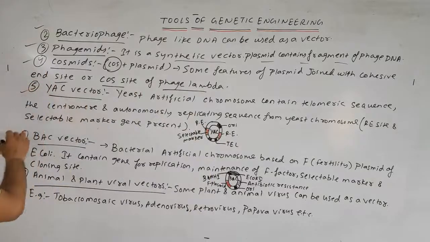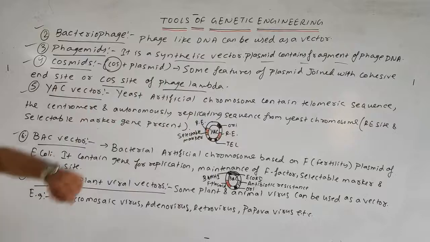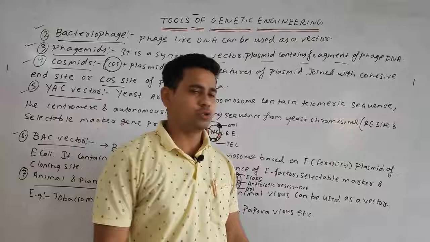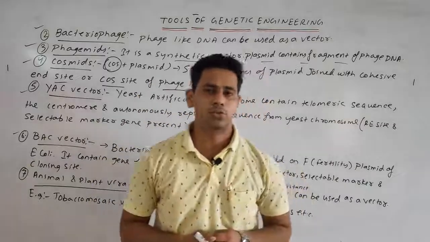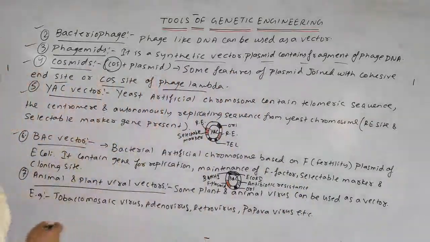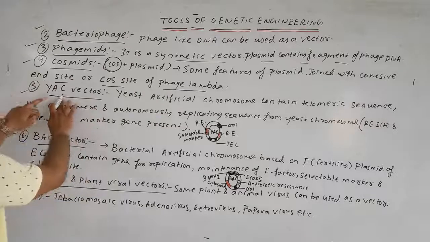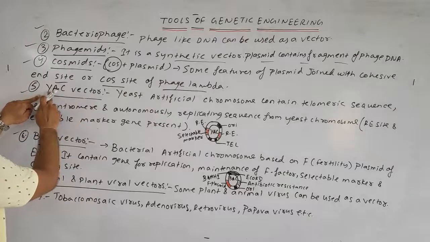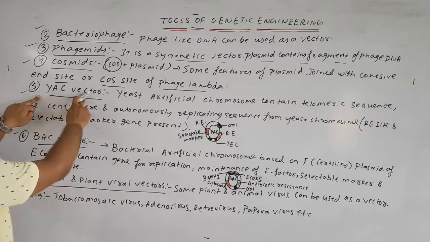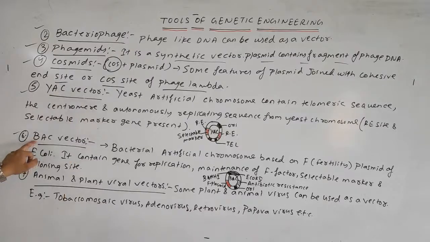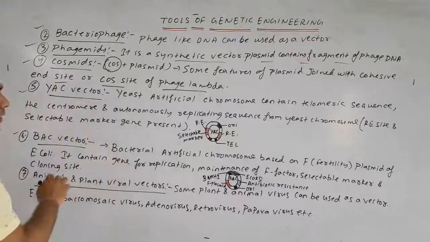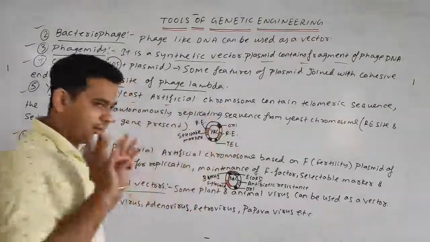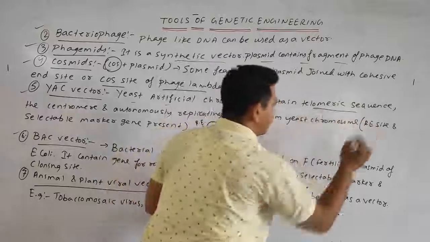Next, two important vectors are the YAC vector and the BAC vector. These are basically used for researching the human genomic sequence or human gene sequence. YAC means yeast artificial chromosome vector. Similarly, BAC means bacterial artificial chromosome vector. In the case of the YAC, the yeast artificial chromosome, it mainly contains the telomeric sequence.